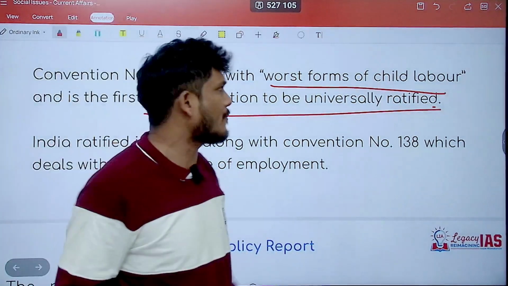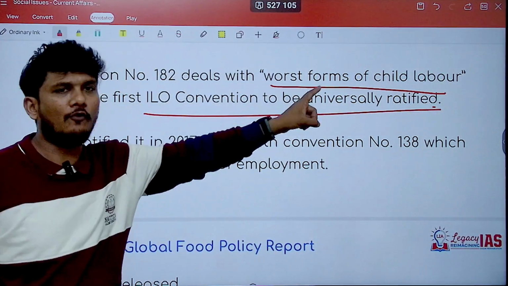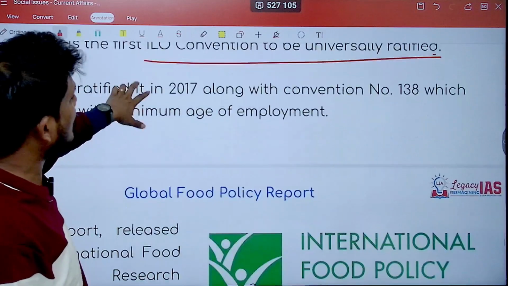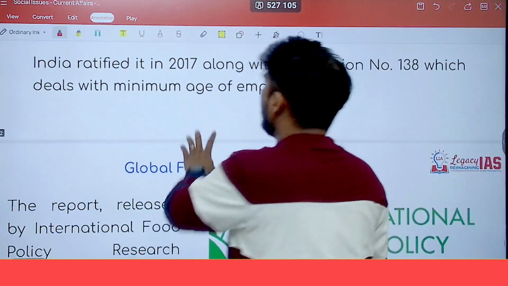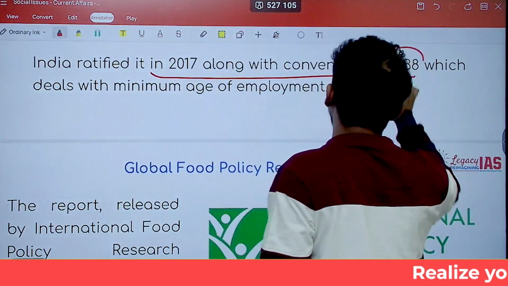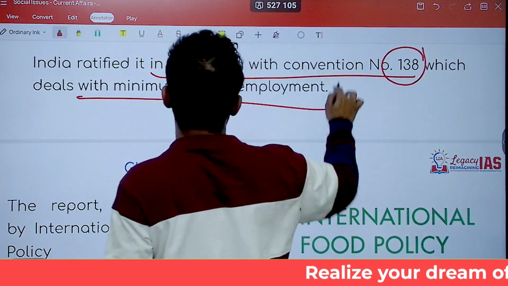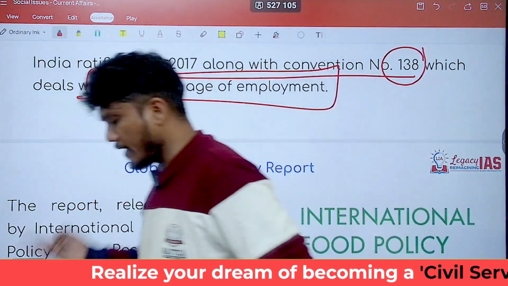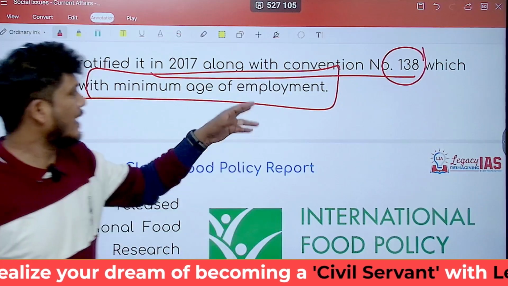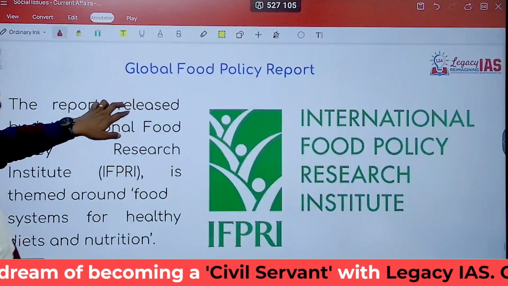So two important pieces of information: 182 deals with worst forms of child labor, and it is the first ILO convention to be universally ratified. Now, India ratified in 2017 along with Convention 138, which deals with the minimum age of employment. So, 182 is against child labor, 138 is for minimum age of employment.